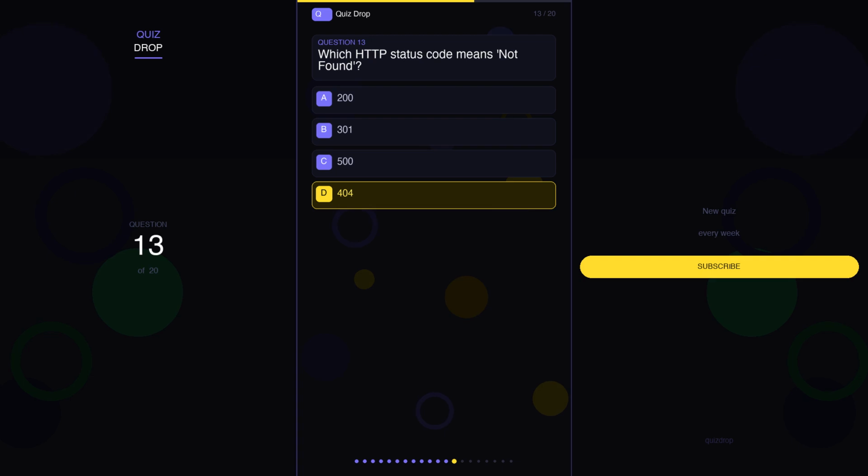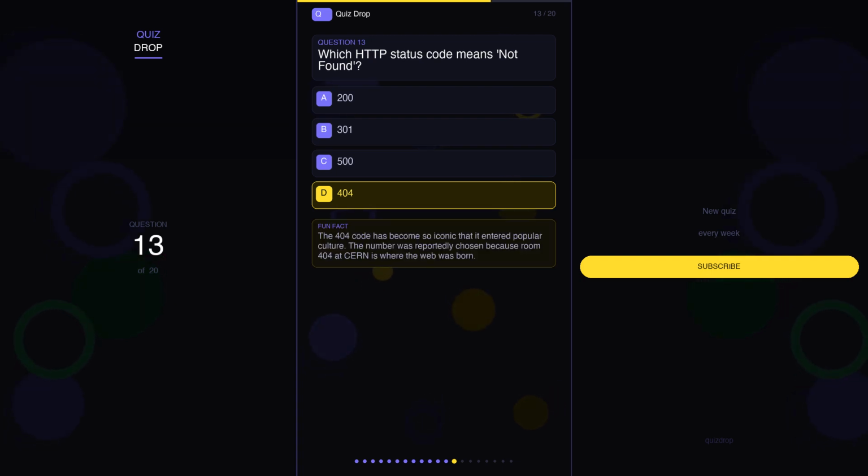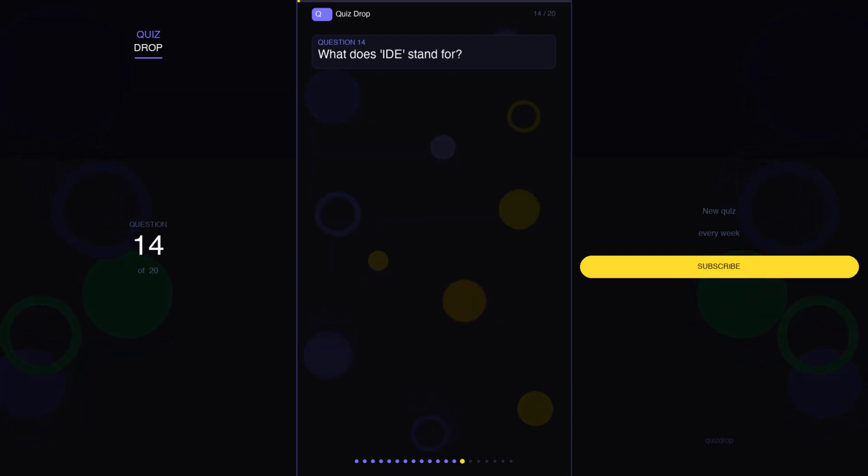The correct answer is D. 404. And here's a fun fact. The 404 code has become so iconic that it entered popular culture. The number was reportedly chosen because room 404 at CERN is where the web was born.